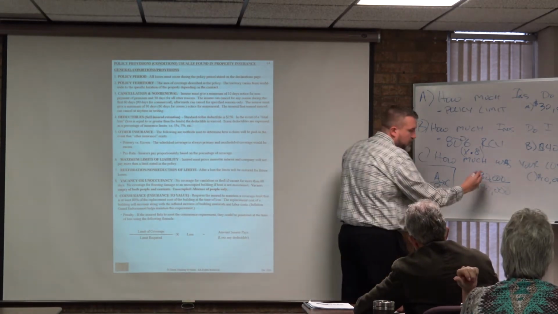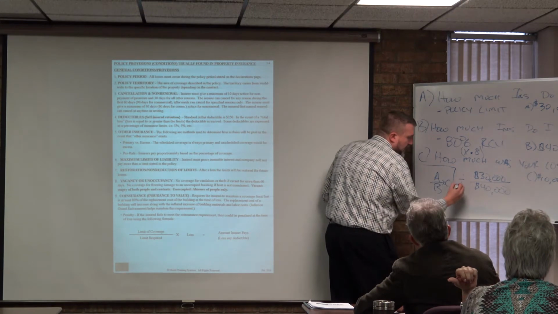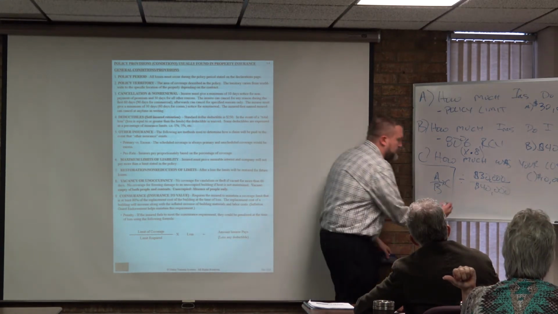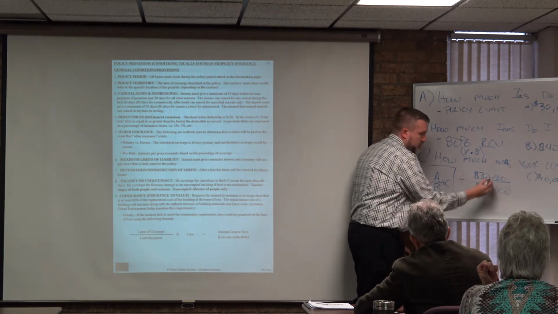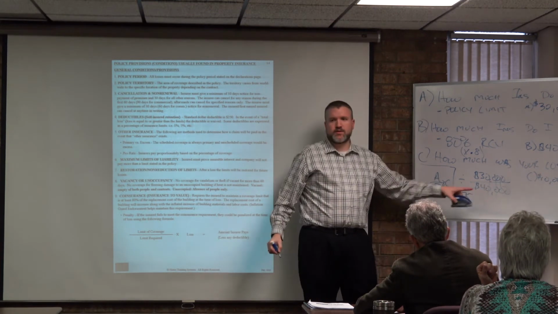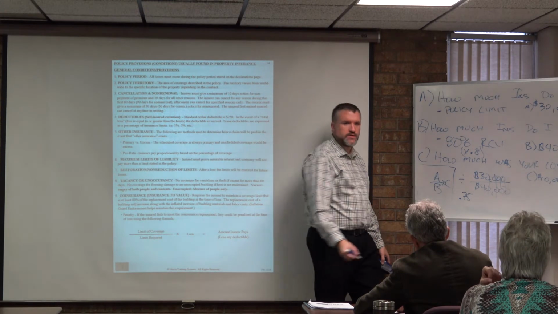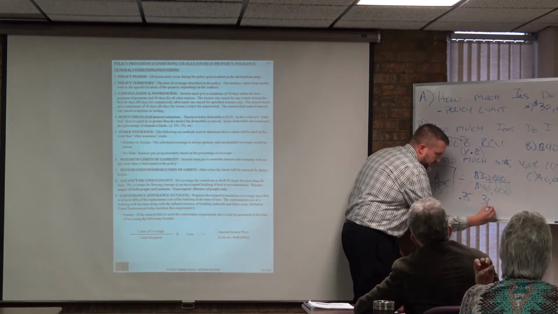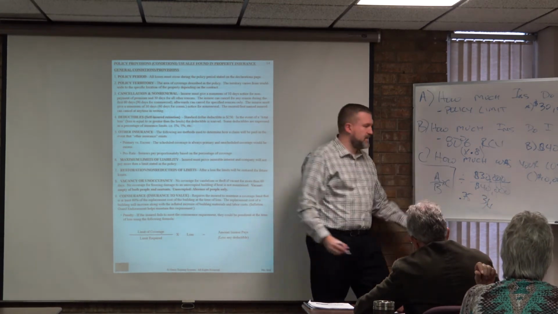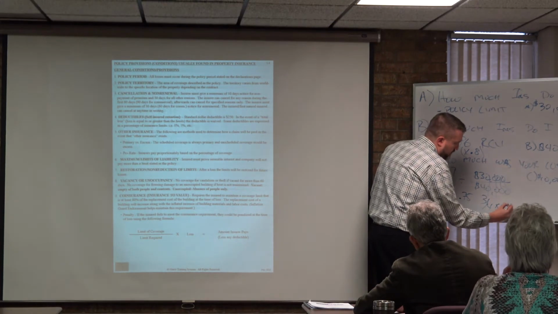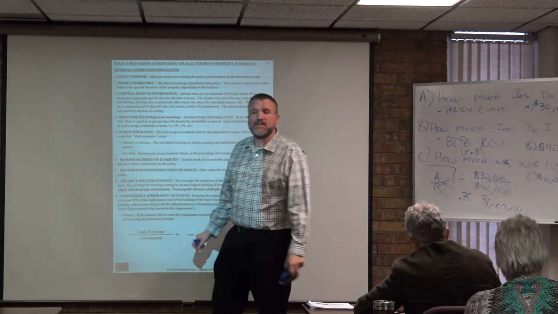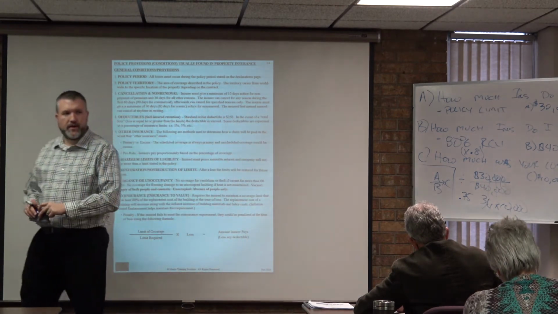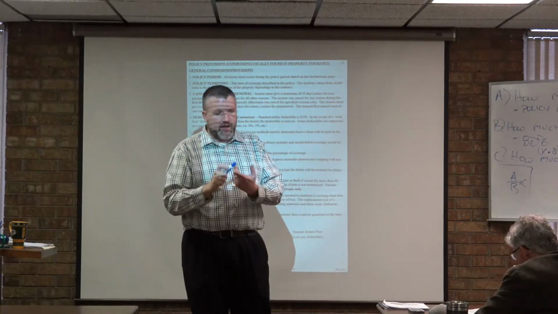You can either take 30,000 and divide it into 40,000, which gives you 0.75, or it's 3/4. Then I multiply this times my loss, which was still 10,000. What is 3/4 of 10,000? $7,500.